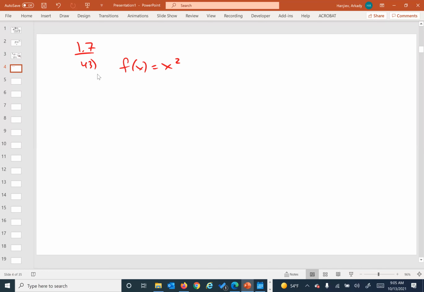All yours, guys. 2 units to the right and 8 units downward. Right 2, down 8.